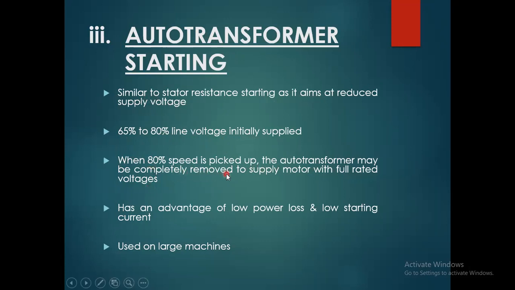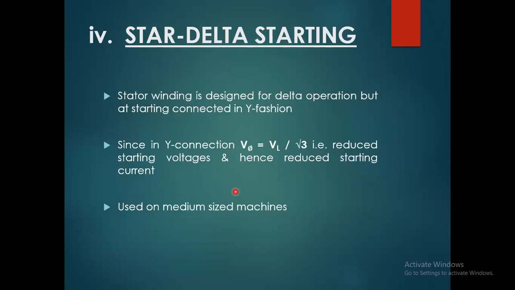Then the separation of the auto transformer happens to supply the motor with full rated voltage. It has the advantage of low power loss and low starting current at the instant of starting, and is used on large machines, more than 40 horsepower and approximately 60 to 80 horsepower.